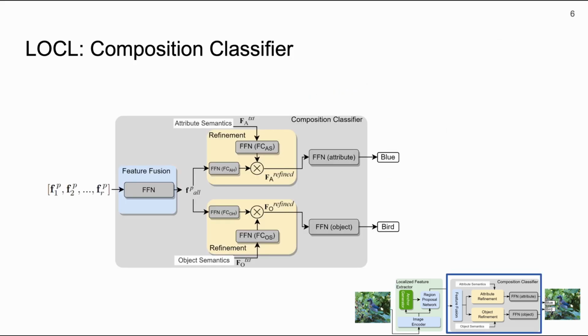The composition classifier takes a set of localized features and fuses them together into a generalized feature representation. Then, this feature is refined separately by object and attribute semantics in two refinement blocks. Finally, we utilize fully connected networks to make our final object and attribute predictions.